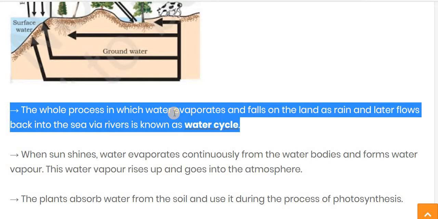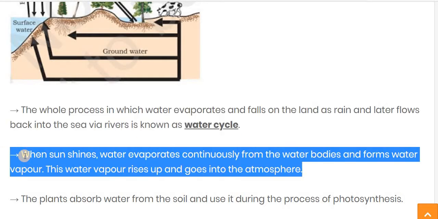As we know, during the summer season the temperature of the atmosphere rises. Due to that, the surface water evaporates, meaning the water is converted into water vapor. So the conversion of water into water vapor is called evaporation.